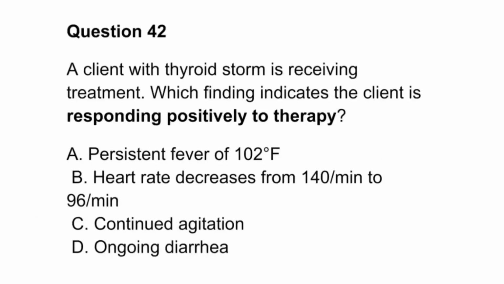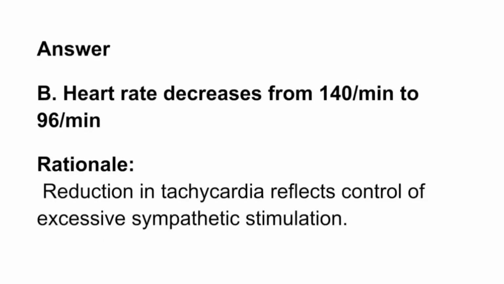Question 42. A client with thyroid storm is receiving treatment. Which finding indicates the client is responding positively to therapy? A. Persistent fever of 102 degrees Fahrenheit. B. Heart rate decreases from 140 per minute to 96 per minute. C. Continued agitation. D. Ongoing diarrhea. Answer. B. Heart rate decreases from 140 per minute to 96 per minute. Rationale. Reduction in tachycardia reflects control of excessive sympathetic stimulation.